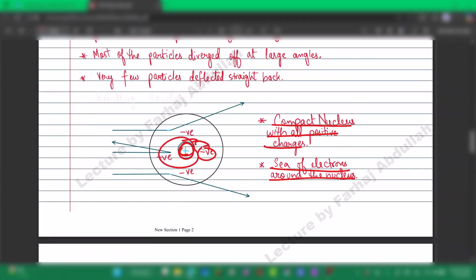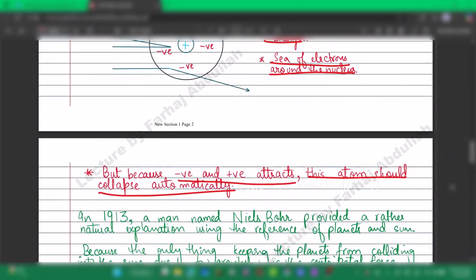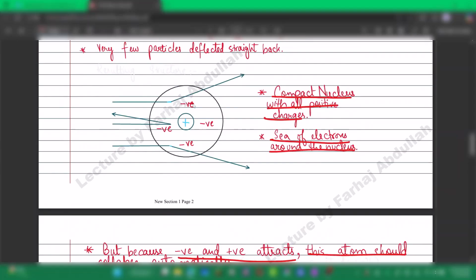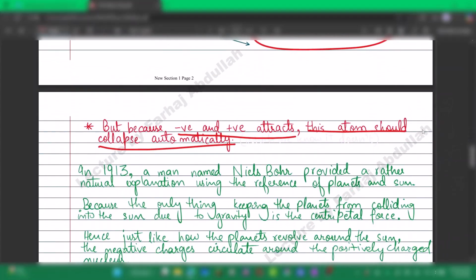That means the part about the negative charges is not clear from this experiment. We do know the positive charges are in the center because the rays deflected, but we don't know about the negative charges. This is just an assumption from his discovery.